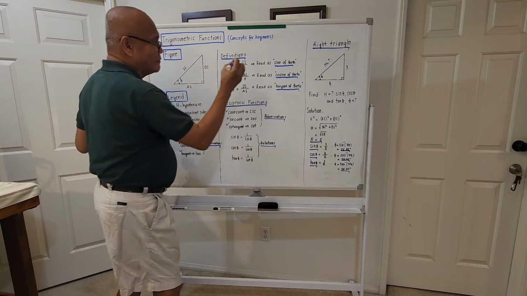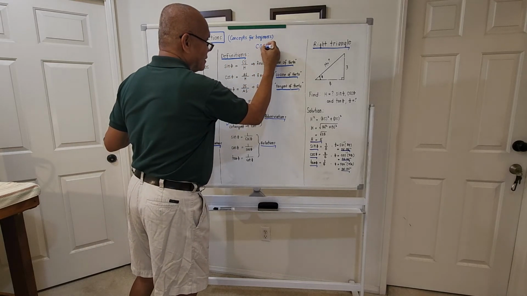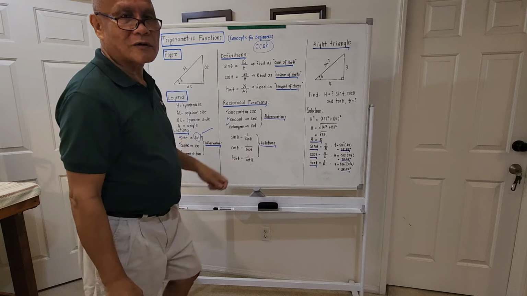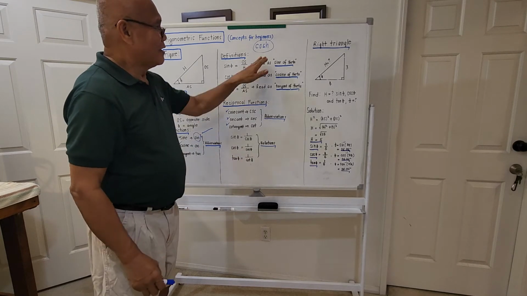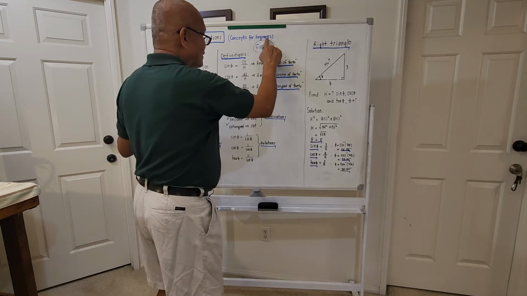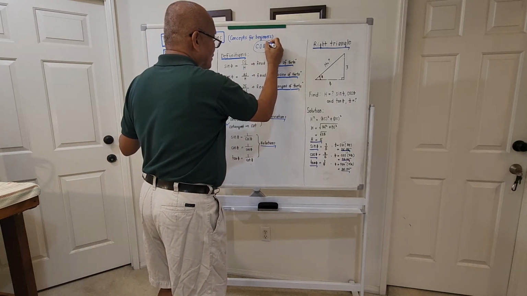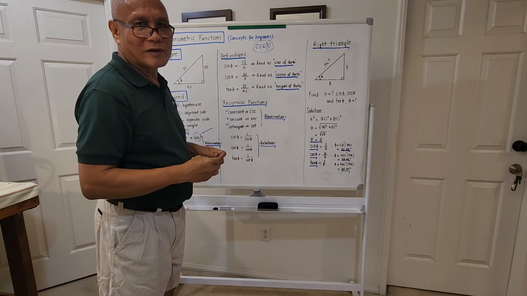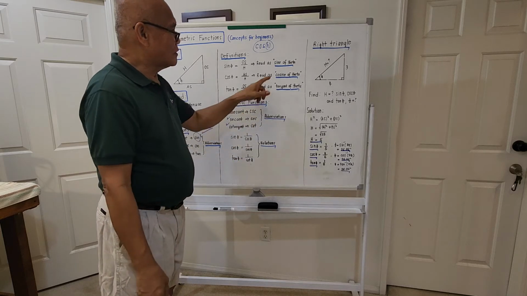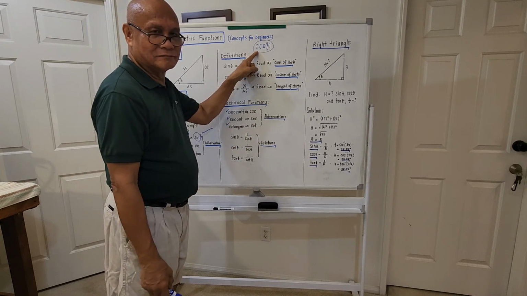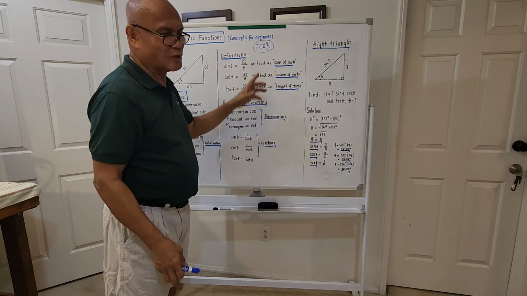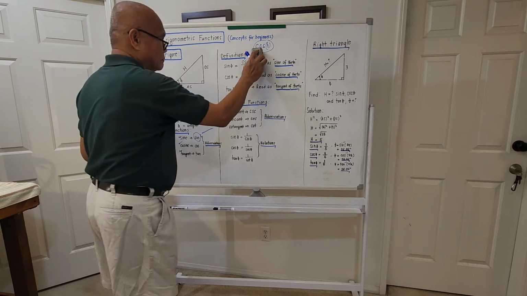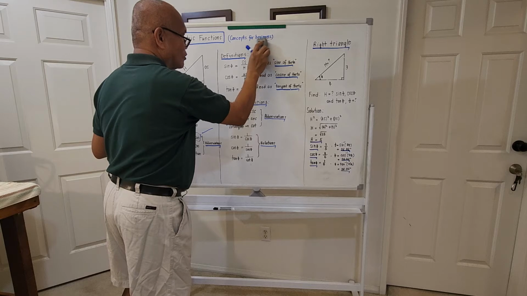Because one time, I've seen a blogger who read this one, COSH, as simply cos. I was laughing because if you're an engineer, you don't just read this as simply cos. The proper way to read this one, maybe he's not an electrical engineer, is hyperbolic cosine. Okay, that's the proper way to read it. We don't read it as cos. It makes no sense if you read it as cos.